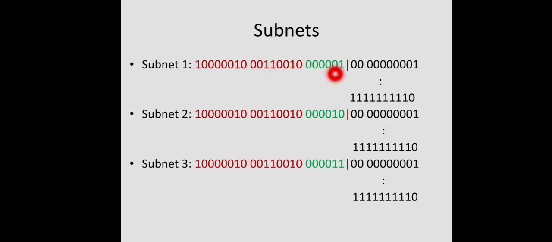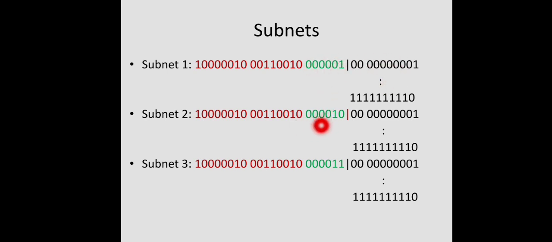For every subnet, the subnet ID, the next 6 bits, will be unique. All zeros we won't use because it's reserved. For host address and also subnet address, all zeros will not be used. So the first subnet ID is 1. This is the subnet ID for the first subnet, and the host number ranges from 1 up to all 1s. We cannot use the all 1s address because it's the broadcast address. Just before that, this number will be the last address assigned. This much will be the range of addresses which can be used for the host machines within this subnet.